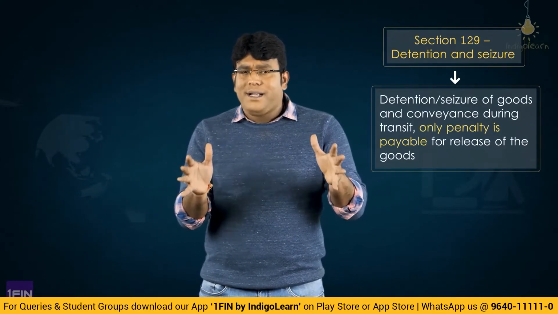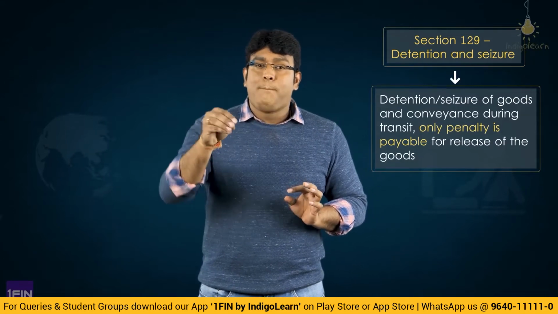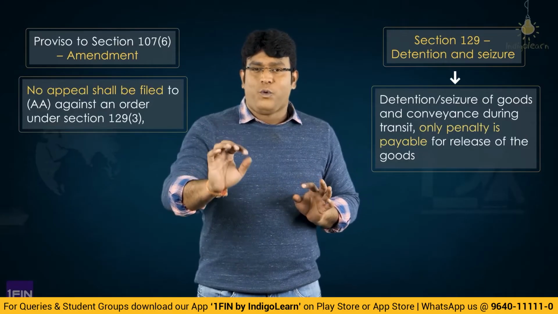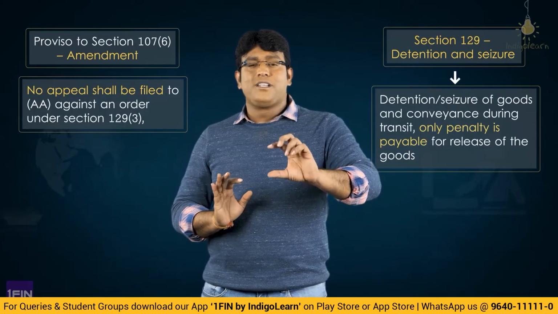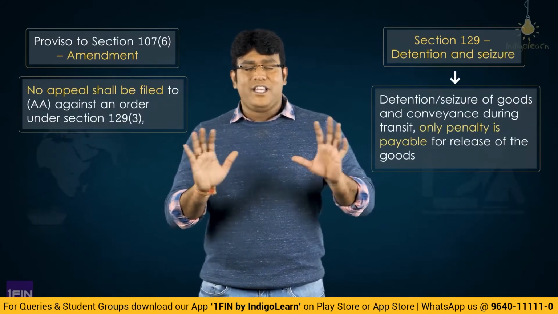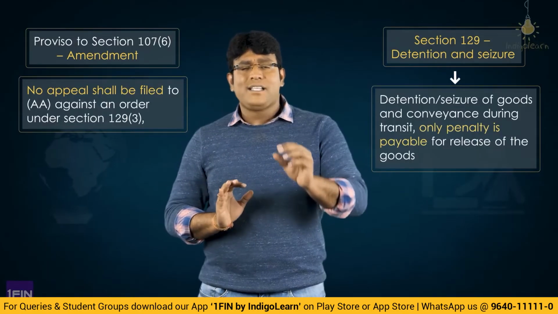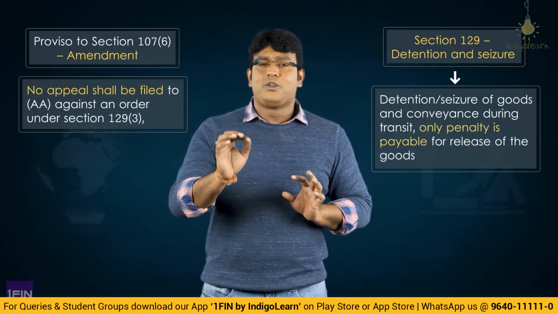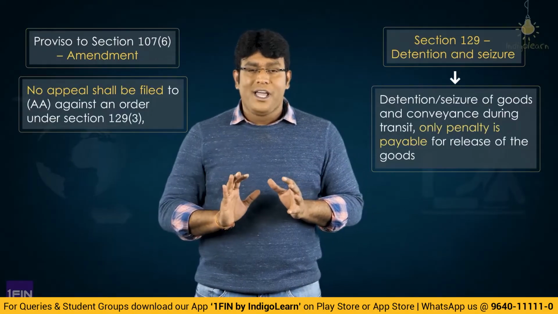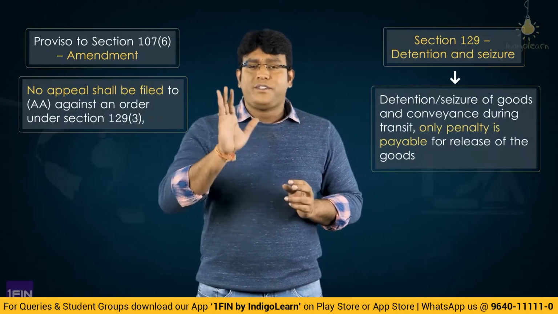And since that amendment has come up, what they have specified is that in case where any appeal is being filed against an order passed under section 129, then the pre-deposit concept is completely changed. Generally, what is a pre-deposit? Generally, the answer for pre-deposit is 100% of admitted dues plus 10% of remaining amount of tax in dispute, subject to a maximum of 25 crores under the CGST Act, 25 crores under the SGST Act, so maximum 50 crores.